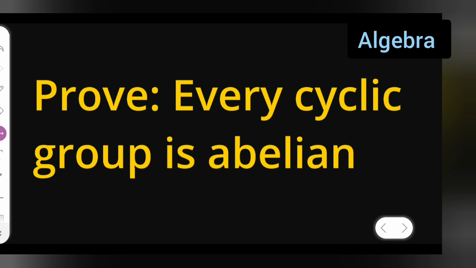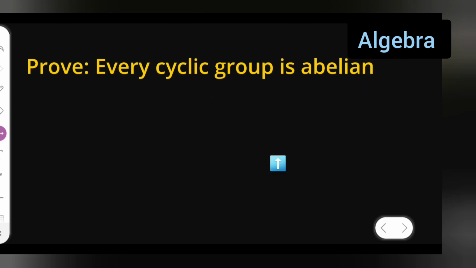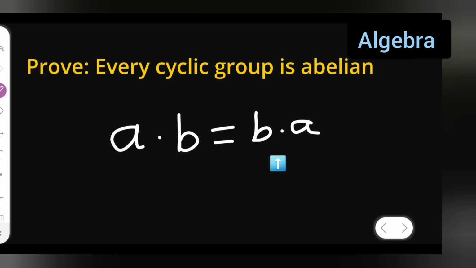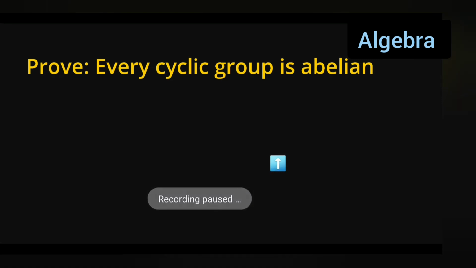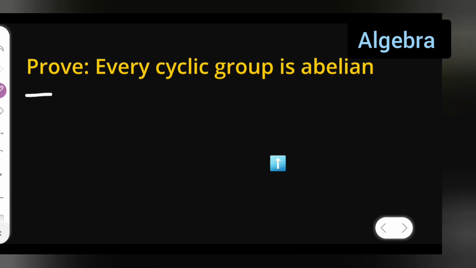So today's question is: prove every cyclic group is abelian. We need to prove that every cyclic group is abelian. To prove that a group is abelian, the definition is a · b = b · a. So it should be in this form, for a, b belonging to that particular group. Now let us start writing the proof.